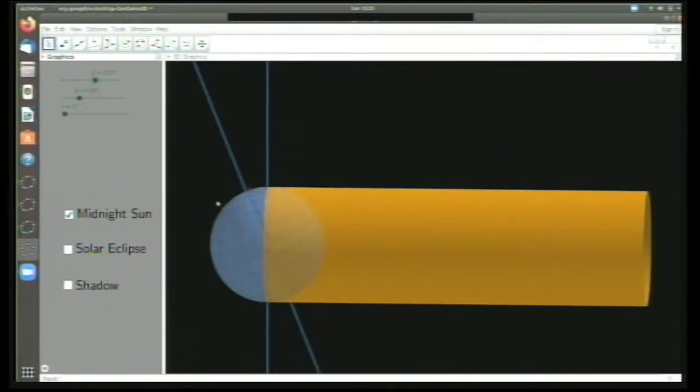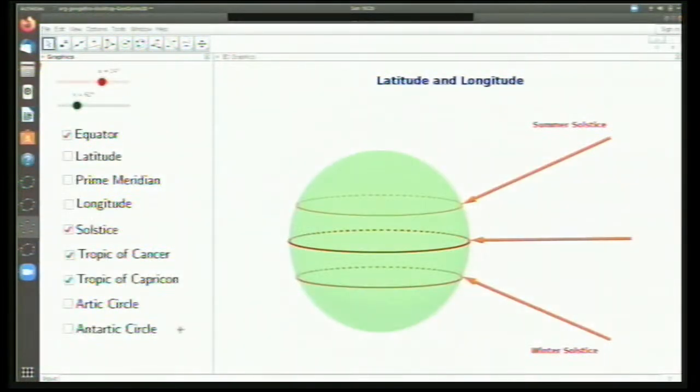Now, that is the concept of the midnight sun. Coming back to our old applet, whatever place experiences midnight sun is called the Arctic Circle. And whatever place experiences midnight sun in the southern hemisphere, you call it the Antarctic Circle. So these are the prime circles of importance related to the Earth.